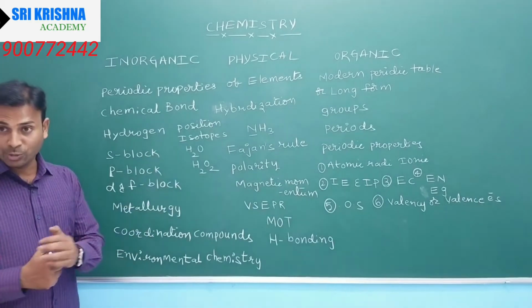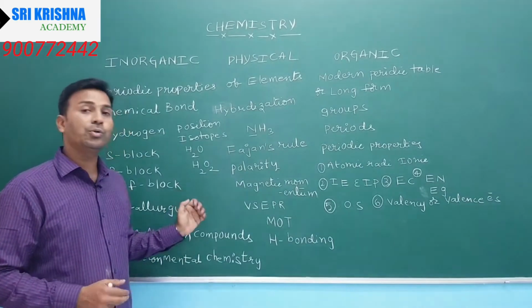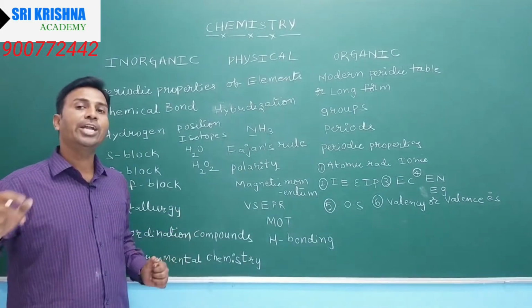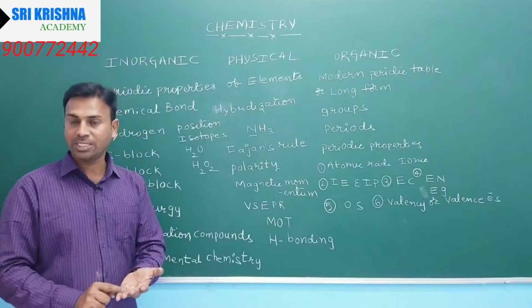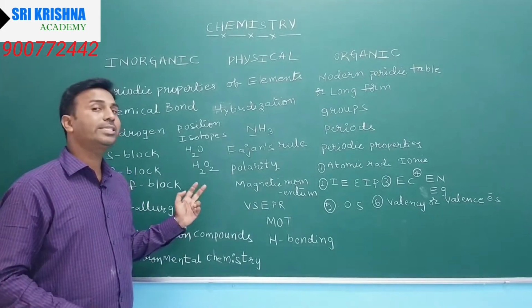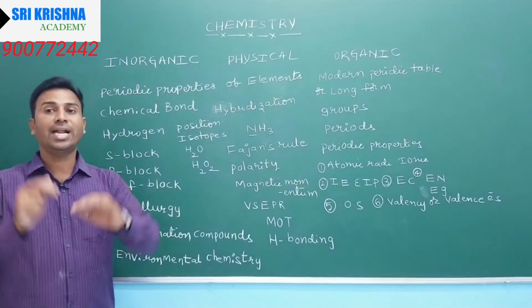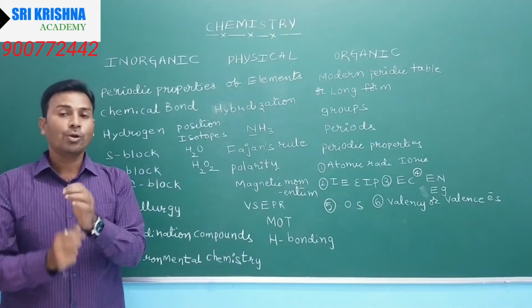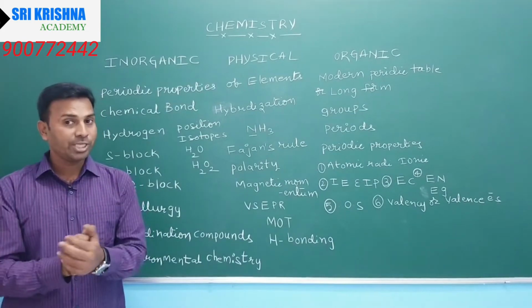What is the name of hydrogen oxide? Hydrogen oxide's name is water. Next, the second oxide of hydrogen is hydrogen peroxide. For hydrogen peroxide, the preparations and properties, and very importantly the oxidizing and reducing nature. Hydrogen peroxide acts as both an oxidizing agent and a reducing agent.